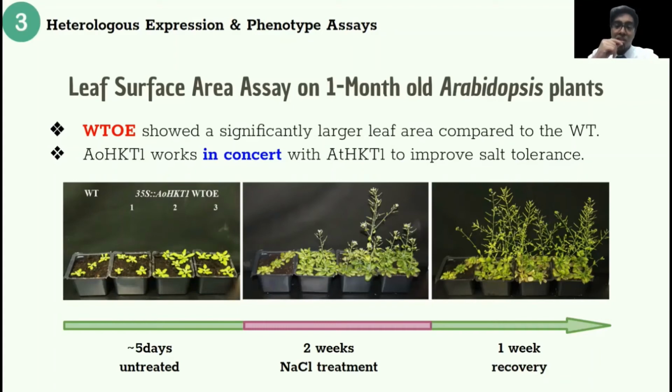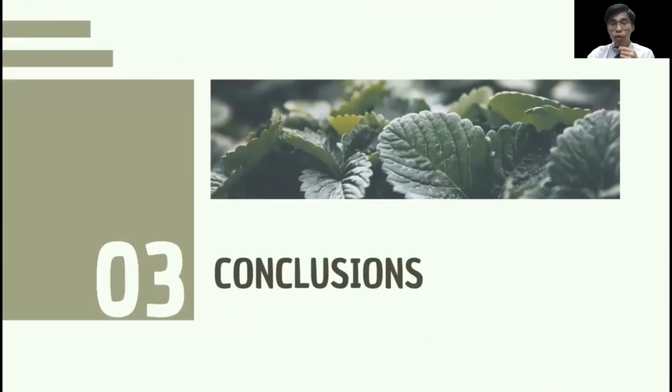The wild-type overexpressed strain showed significantly higher leaf surface area compared to the wild-type, which suggests that AOHKT1 can work in concert with the native Arabidopsis ATHKT1 protein to improve salt tolerance of Arabidopsis. This is an exciting discovery because it further increases the salt tolerance capabilities of the plant beyond each individual gene. Next, let's move to the conclusions.